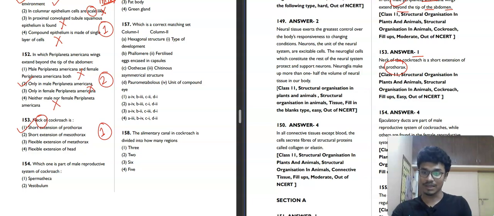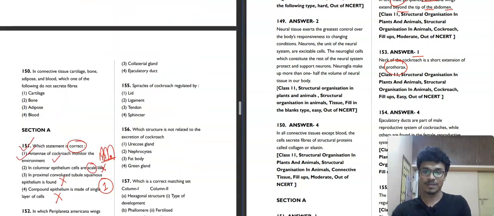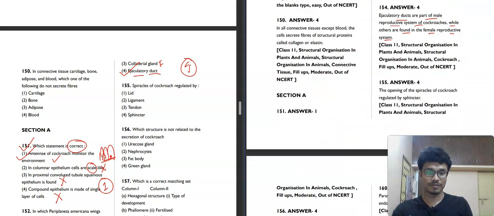Moving towards the next question, question number 154. Which one is part of the male reproductive system of the cockroach? You need to find the part of the male reproductive system in the cockroach. Spermatheca is present in female, vestibulum is also present in female, and collaterial gland is present in female, but the ejaculatory duct is present in male. That's why the fourth option will be our correct answer. So you can see that the ejaculatory duct is part of the male reproductive system, while the others are found in the female reproductive system.